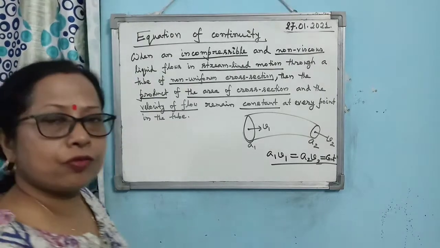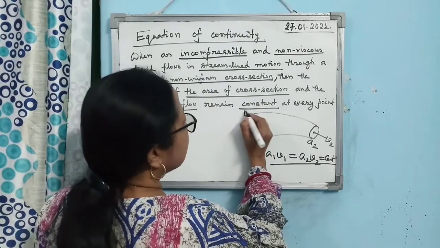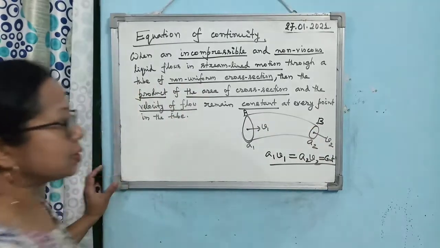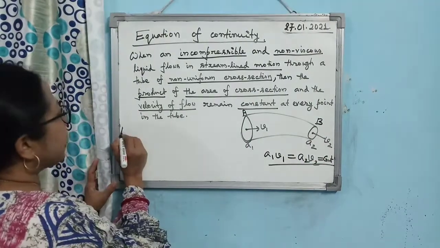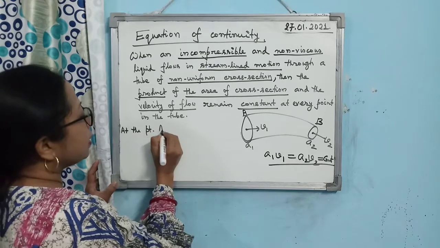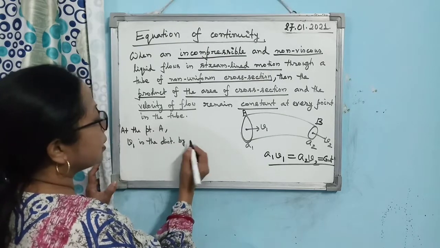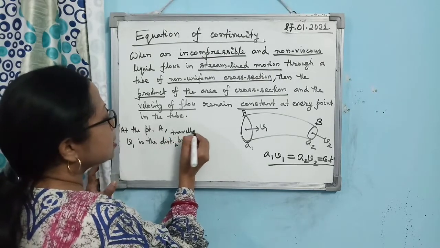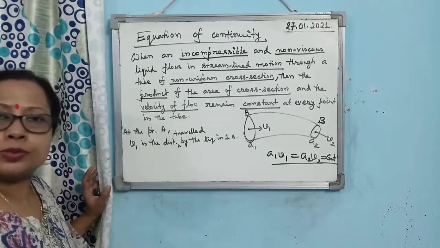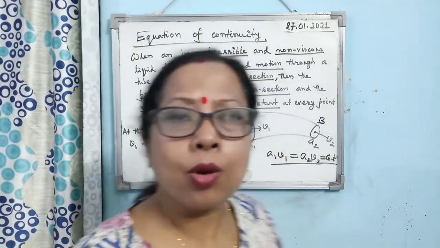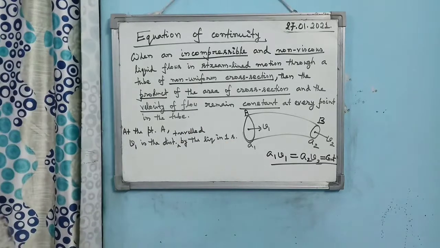Now how can you do it? Very simple. Since we cannot use the name P for the points, let us call this point A and this point B. At point A, V1 is the distance traveled by the liquid in 1 second, because V1 is the speed. Speed is the distance traveled by the liquid in 1 second.